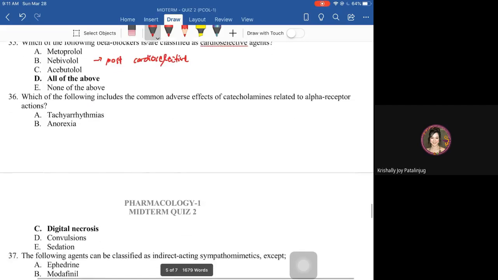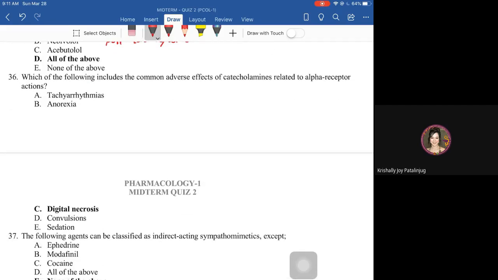Next, which of the following includes the common adverse effects of catecholamines? Okay, related to alpha receptor actions. Again, common adverse effects ng catecholamines related to alpha receptor action, that is digital necrosis. Recall that alpha receptor, di ba, pinaka-common yung adverse effect that is related to vasoconstriction.